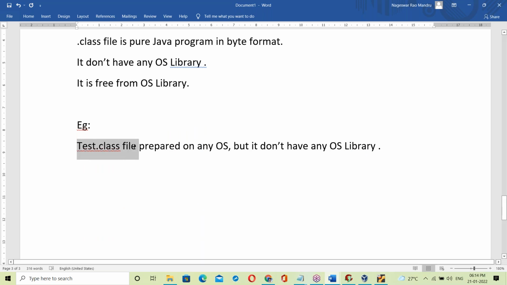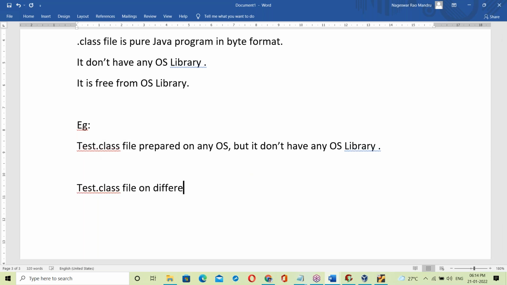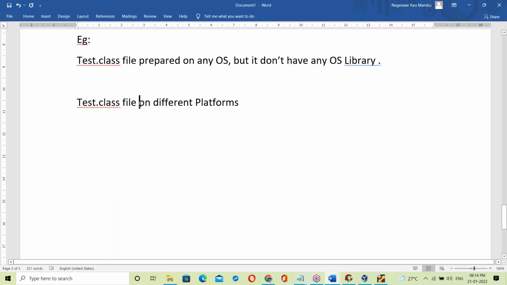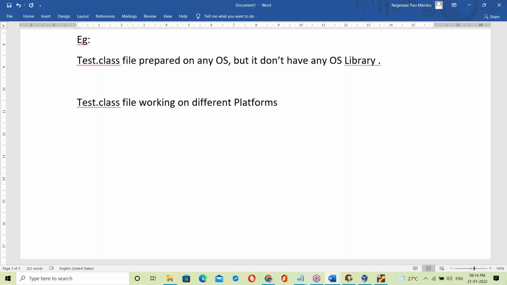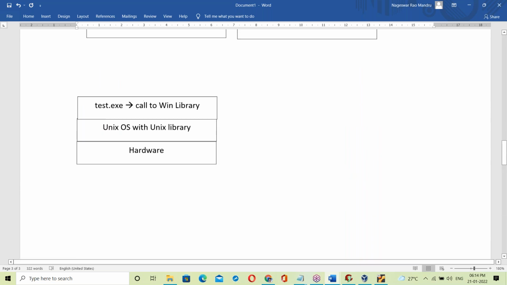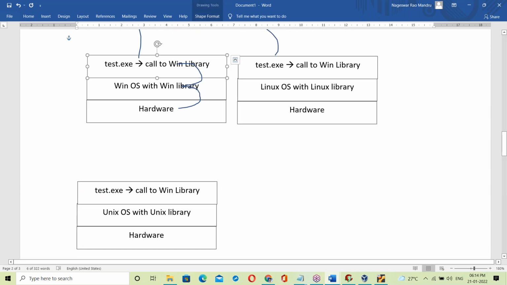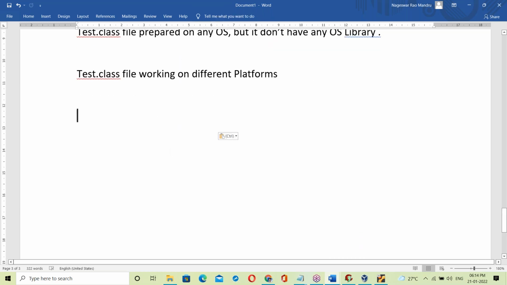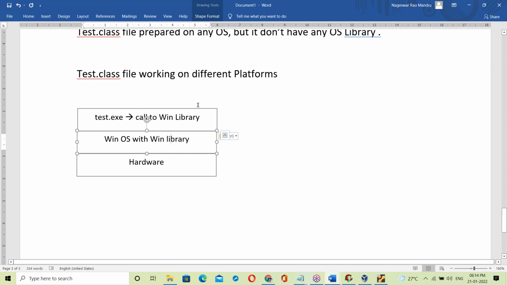Now let us see this Test dot class file on different platforms. How is the Test dot class file working on different platforms? Let us take different platforms.